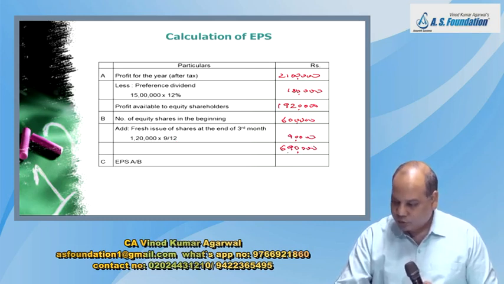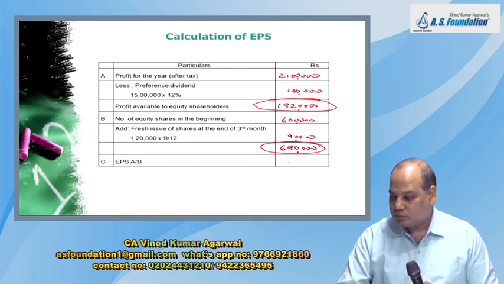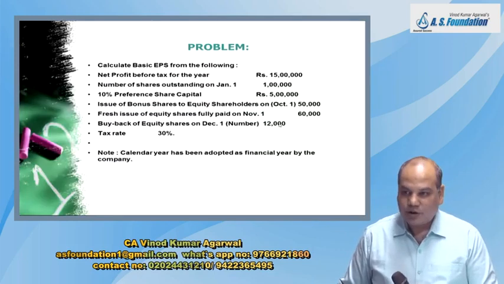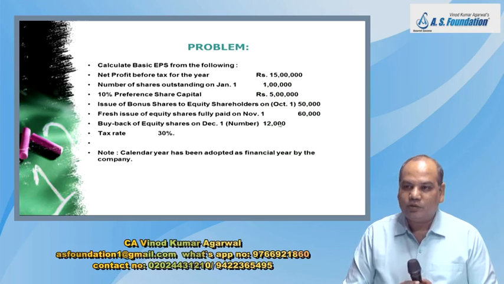So write in this blank line 6,90,000. So EPS will be 7. Okay, very good. Now you try one more. Done or doing? Done. Next one also.